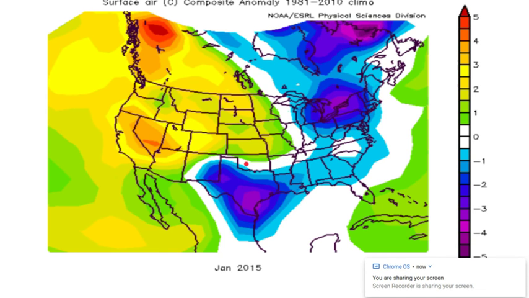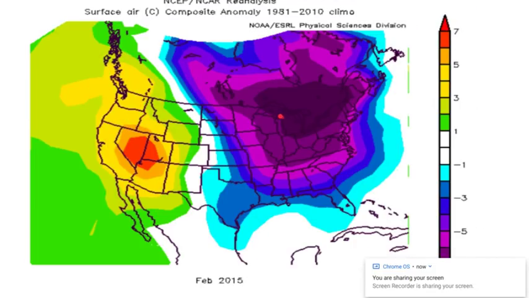Not record breaking, but much colder than what December was, and not as cold as what November was of that year or the previous year of that winter, but still warm across the west. But now, guys, get ready for this. Look what happens across the next month, across 2015. Just an Arctic outbreak. I mean, this is definitely school cancellations. This is a chunk of a polar vortex, if not the polar vortex itself.